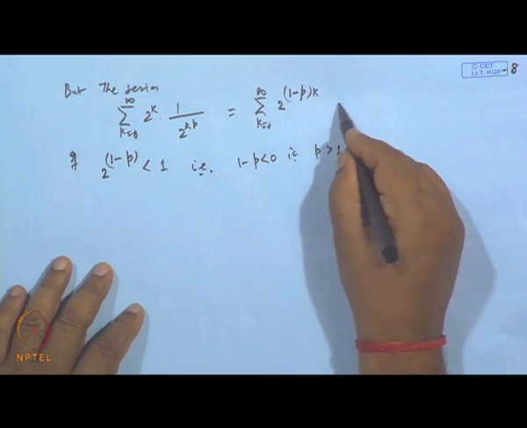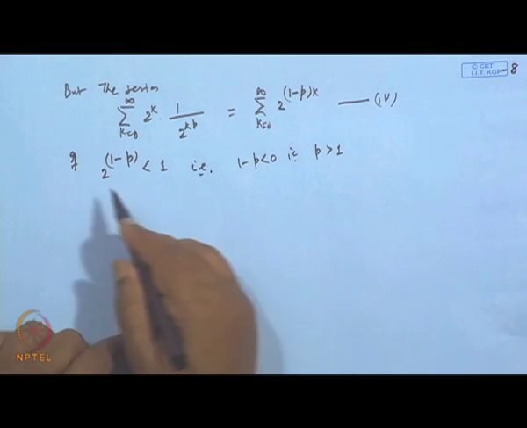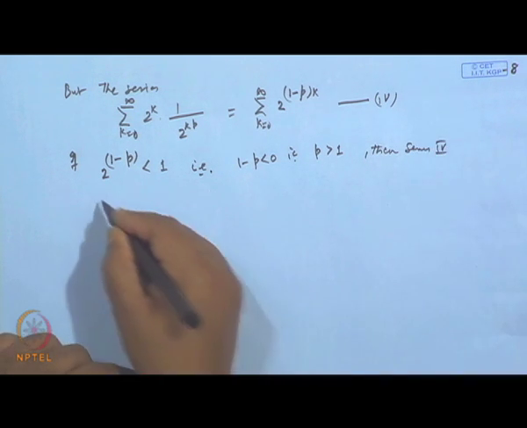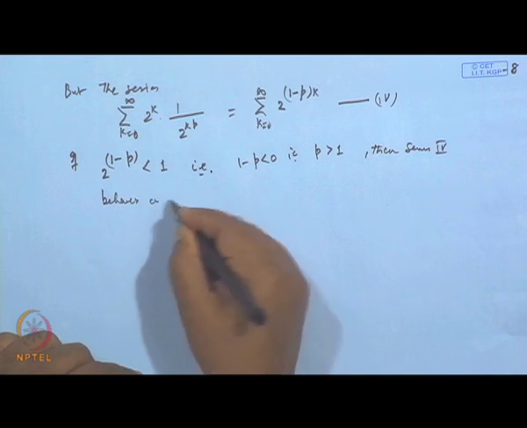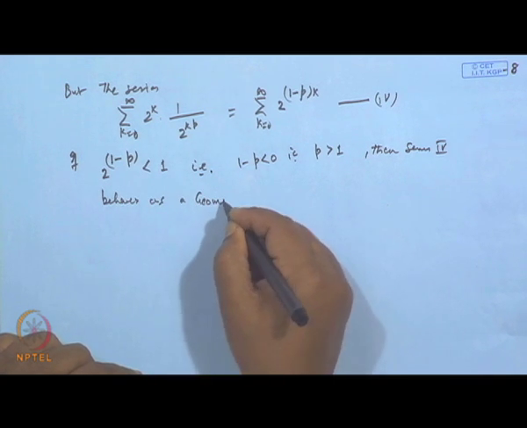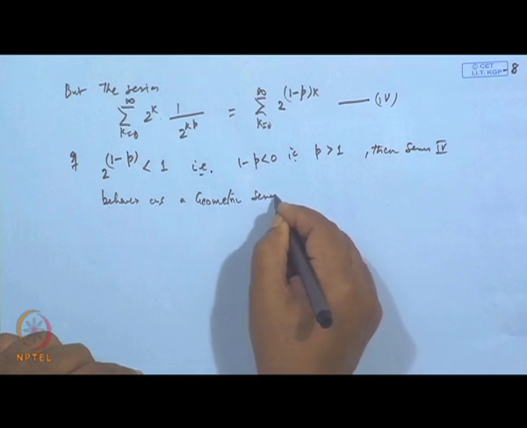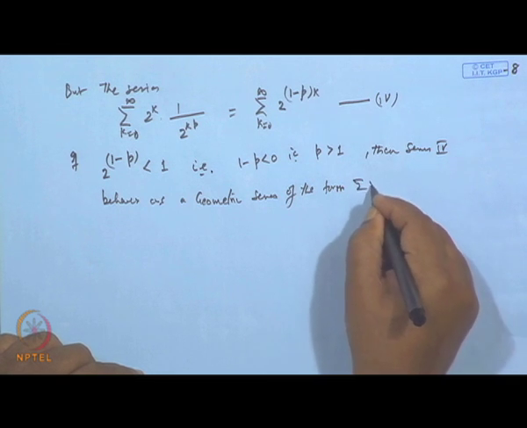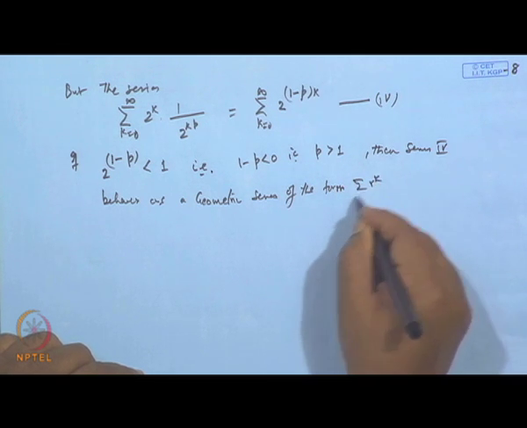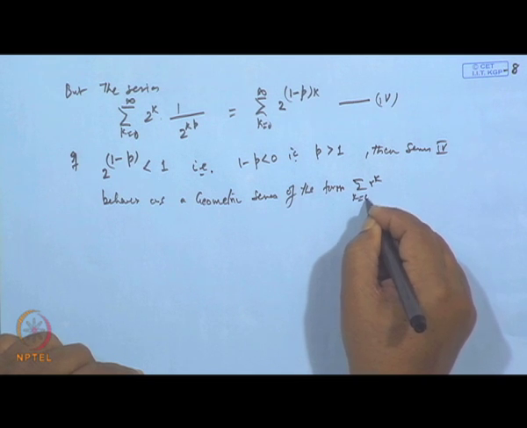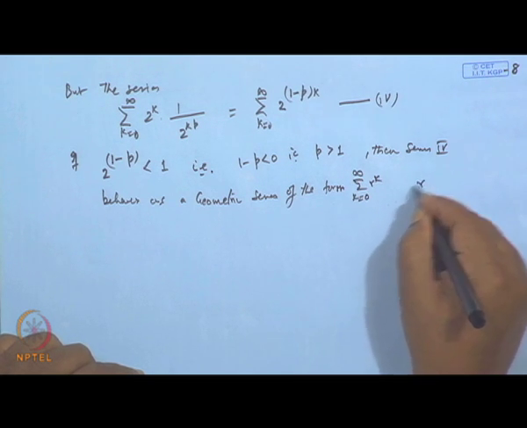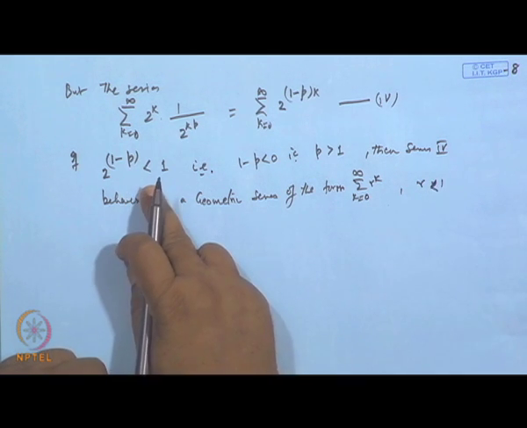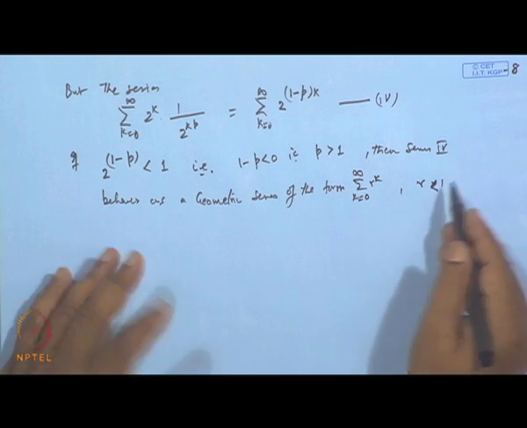So in this case, the series behaves as a geometric series of the form sigma r to the power k, where k is 0 to infinity and r is less than 1, because r is this term. So, in that case it converges.